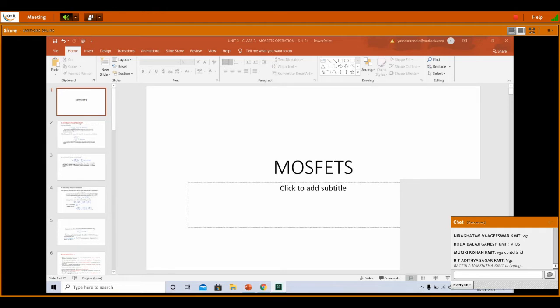But if you want to control that output current, we need to give VGS. VGS is the controlling voltage or input voltage. Very good. Everyone has given the answers. Now today we will see the rest of the topics of FET, and then we will move on to the MOSFET concepts.